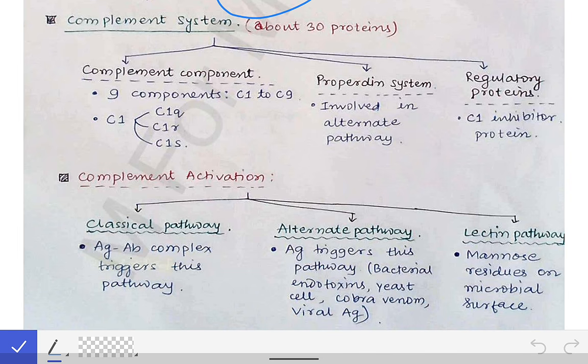Then we have the mannose lectin pathway, which is activated by the mannose residues on the microbial surfaces. We will see all these pathways one by one in our next videos. That's all for the first part of the complement proteins. Next we will see the activation and the different pathways of complement activation.